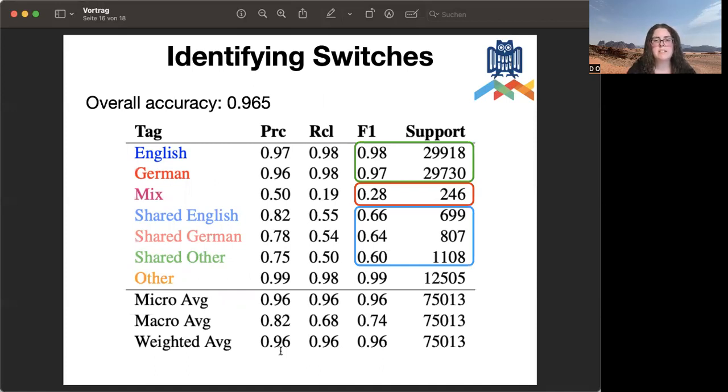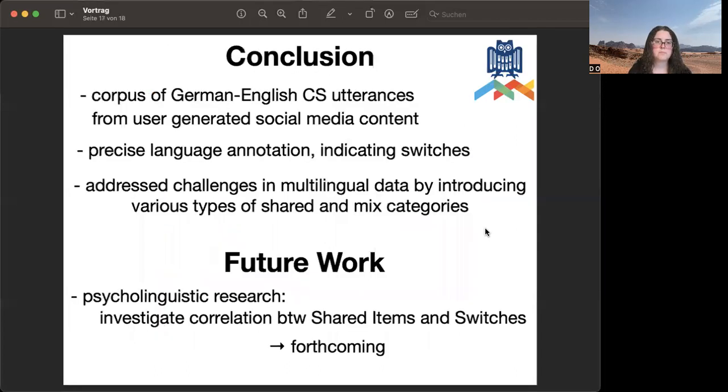And you can see that for some of the categories, those that have high support, the classifier worked really well. And for some classes, like the mixed categories, where the support was really poor, the classifier didn't work that well. But you can also see that for the shared classes, which already have more support, the classification worked much better.